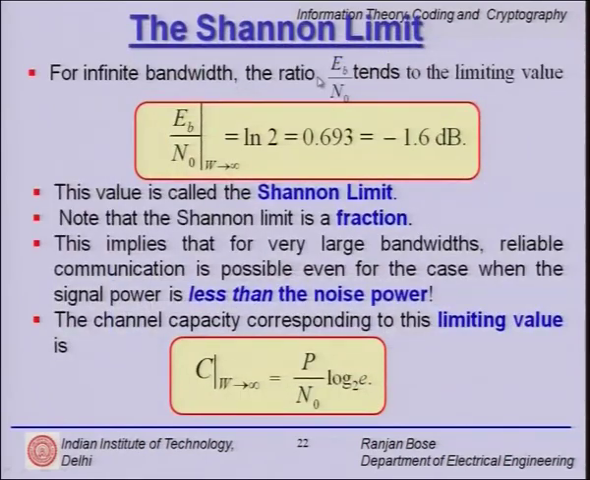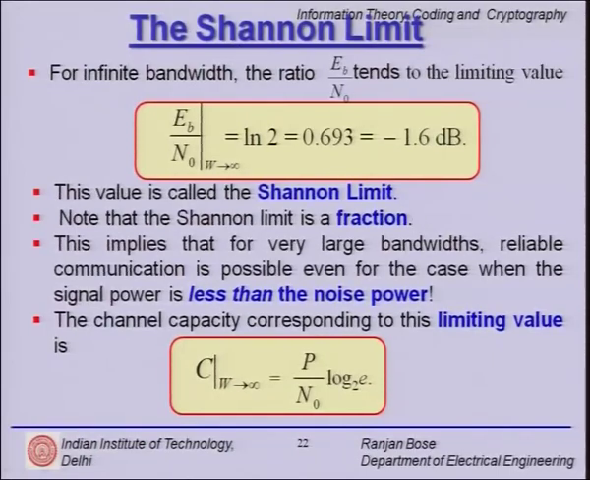So, for infinite bandwidth, the ratio Eb over N0 tends to a limiting value. Eb over N0 as W tends to infinity is nothing but ln 2, which is 0.693. In terms of dB, it is minus 1.6 dB. This is called the Shannon's limit. Now comes the counterintuitive part. This Shannon's limit is a fraction.